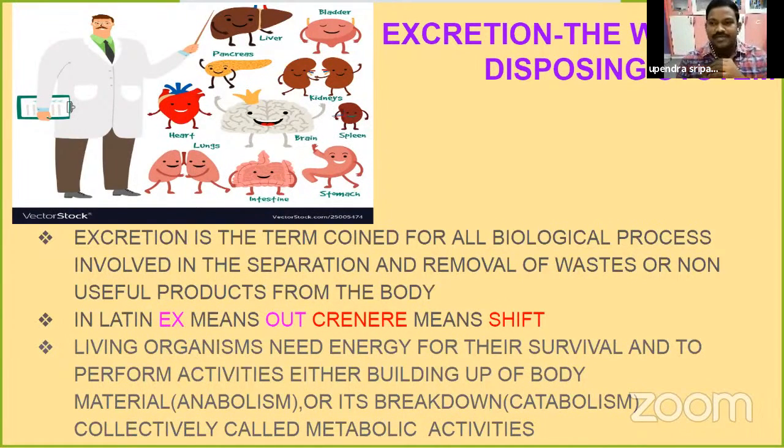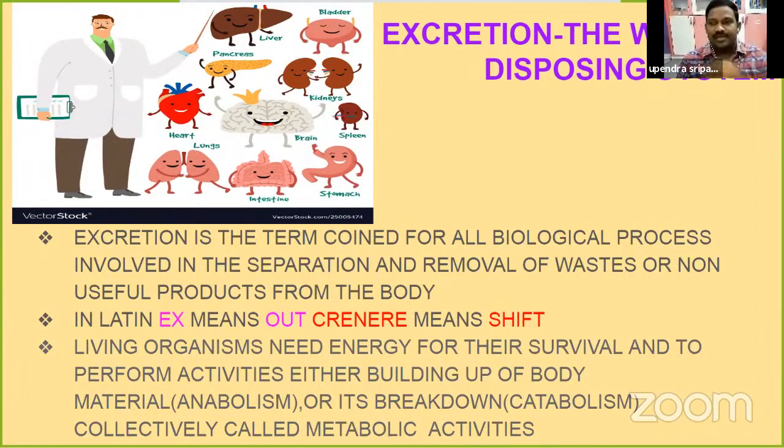And many liquid wastes are also produced. What wastes are produced in digestion? You already learned in the digestion lesson in chapter 1, the nutrition lesson. Some nitrogenous compounds are also produced in our body. These nitrogenous compounds are also very dangerous and harmful waste materials. They must be sent out. They should not be there in our body.